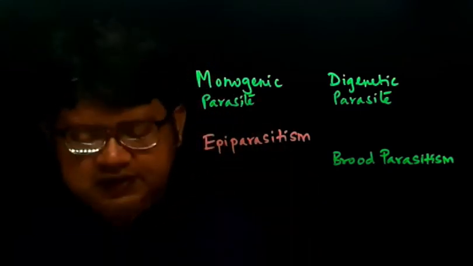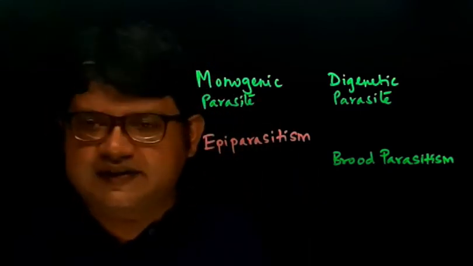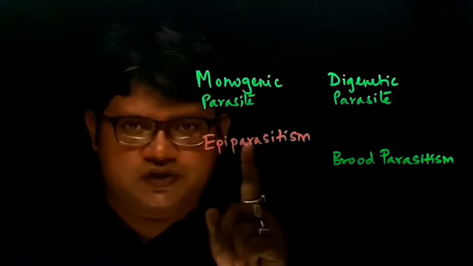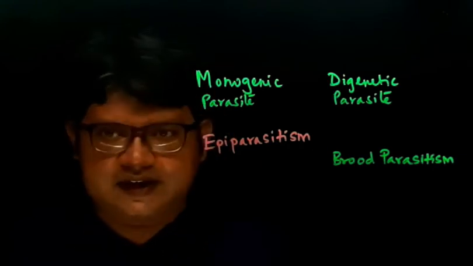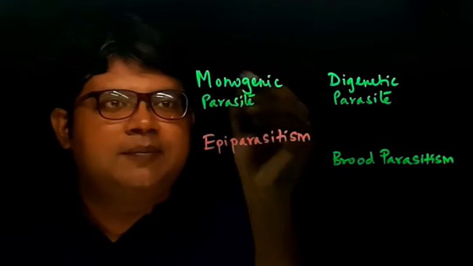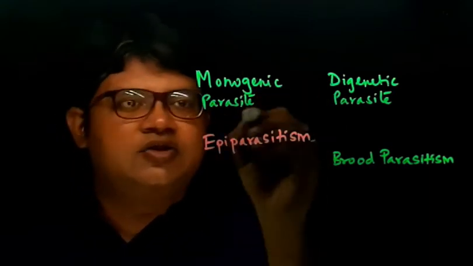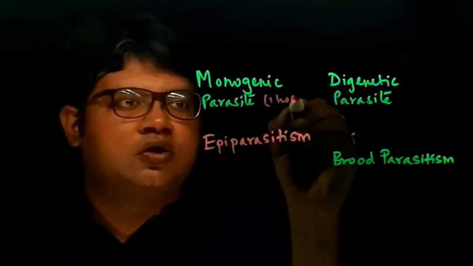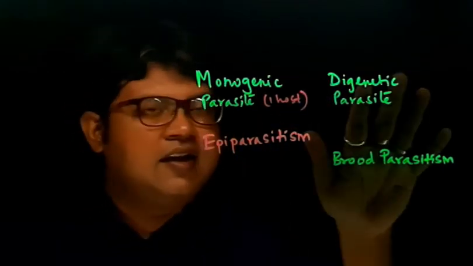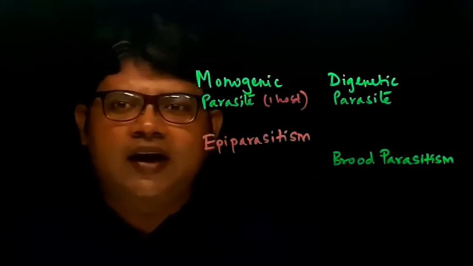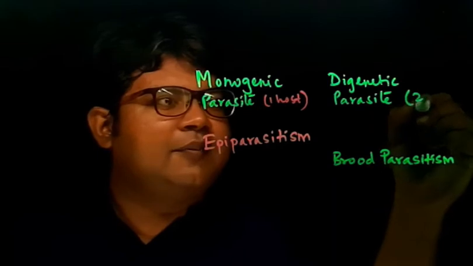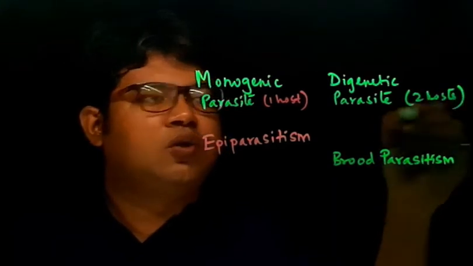The first one, let us talk about monogenic parasites. Some parasites require only one host to complete their life cycle. Those parasites are called monogenic parasites. Some parasites may require two hosts to complete their life cycles.